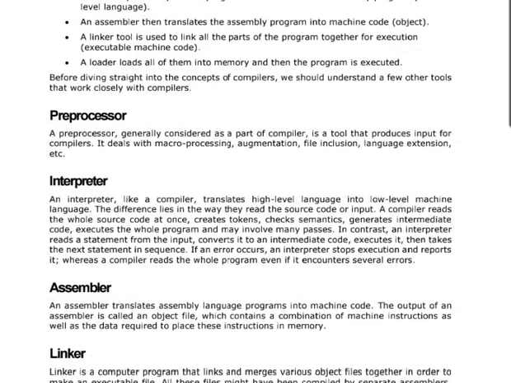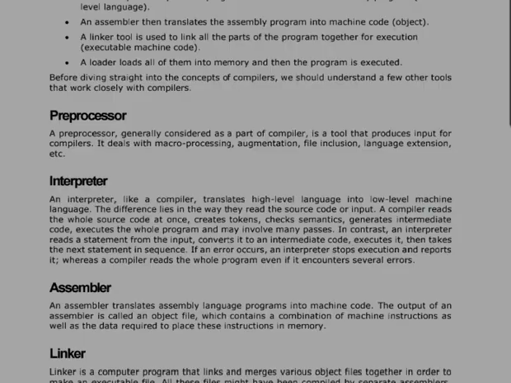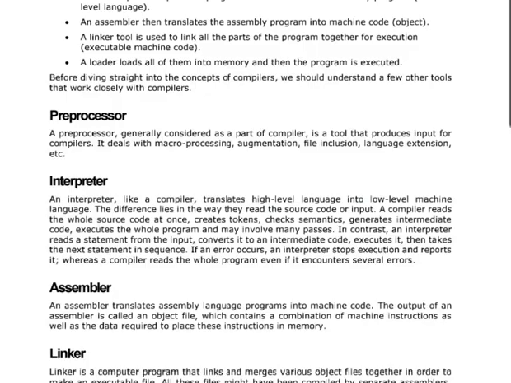So the high level language is converted into a binary language in various phases. A compiler is a program which converts high level language to assembly language. Similarly, an assembler is a program that converts the assembly language into the machine language. So compiler converts high level to assembly and assembler converts assembly language to the machine level language.